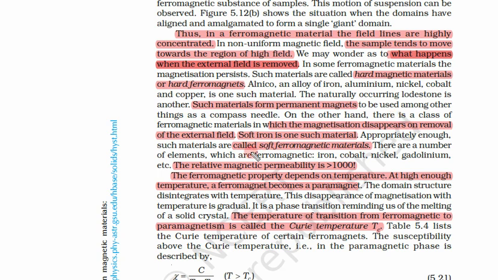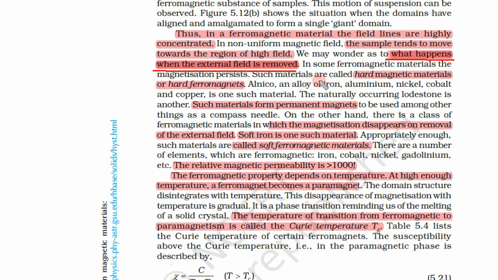Till now we are aware that diamagnetic material opposes the magnetic field, paramagnetic materials favor the magnetic field, and ferromagnetic materials favor the magnetic field. But there is a difference. As soon as you remove the magnetic field, diamagnetic materials again come to their original state. Paramagnetic materials again come to their original state. That means their electrons are again in random directions. But what happens in the case of ferromagnetic material when the field is removed?